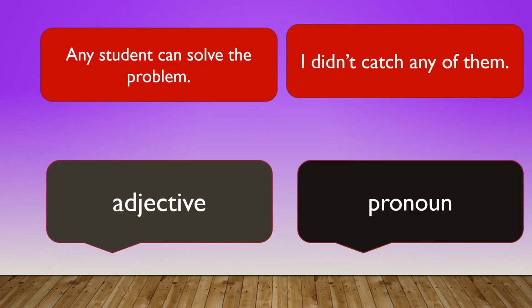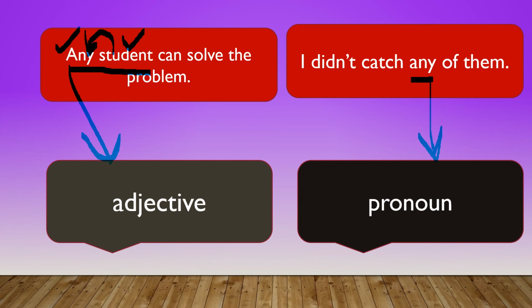Take this example. Any student can solve the problem. I didn't catch any of them. In any student, the indefinite pronoun any is used along with the noun student. That means the noun student is described by any. So any is an adjective, not an indefinite pronoun. Next one, I didn't catch any of them. Here any is not used along with any other noun. It is not describing any noun in the sentence. So any is only a pronoun, that is, an indefinite pronoun.